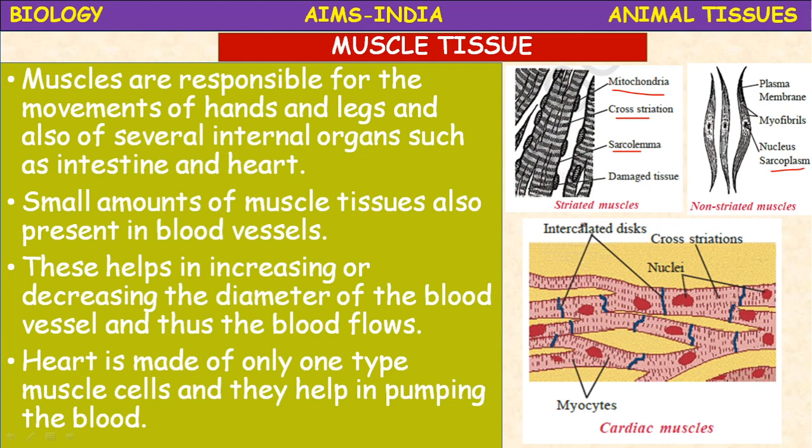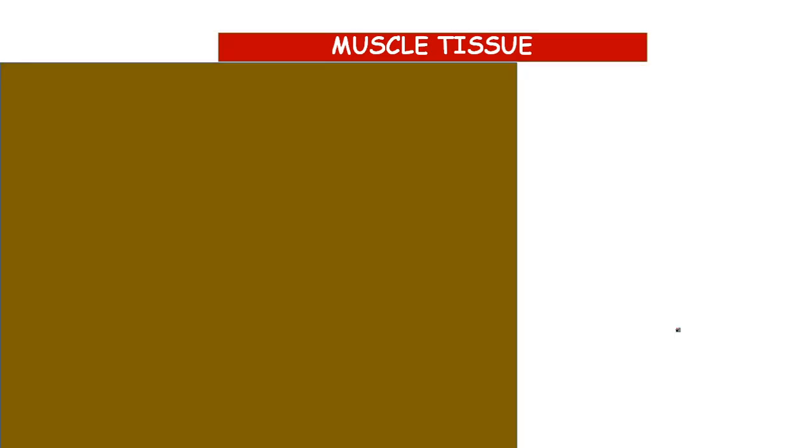They are structurally related to the striated muscles and functionally related to non-striated muscles. You can see the cross striations. Intercalated discs are present in these cardiac muscles. The myocytes, the cells, are multinucleated. So this will represent the difference between the striated and cardiac muscles.